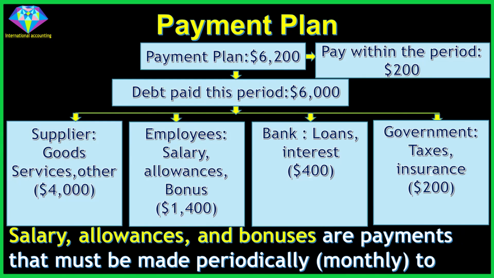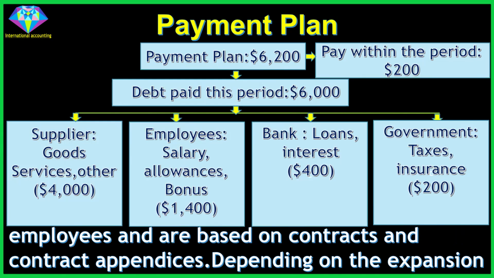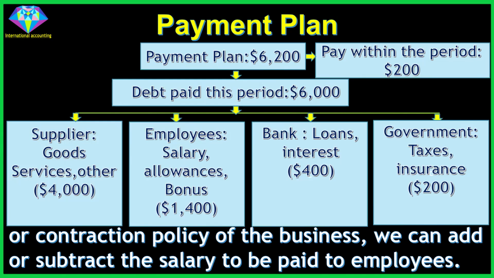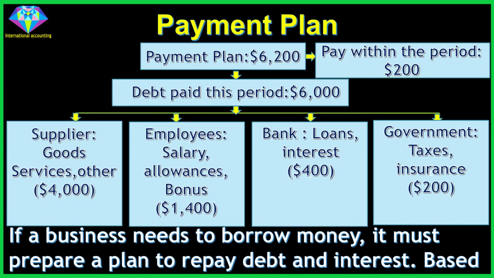Salary, allowances, and bonuses are payments that must be made periodically, monthly, to employees and are based on contracts and contract appendices. Depending on the expansion or contraction policy of the business, we can add or subtract the salary to be paid to employees. If a business needs to borrow money, it must prepare a plan to repay debt and interest.